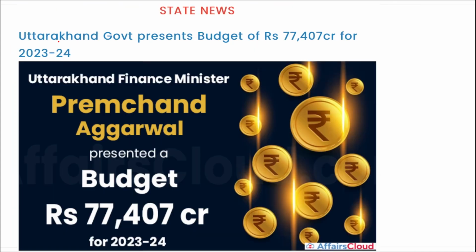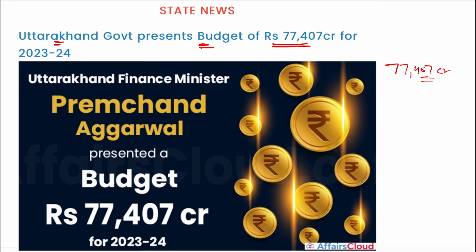Next is Uttarakhand. The Uttarakhand government has presented a budget worth 77,407 crore rupees for the year 23-24. Who is the finance minister of Uttarakhand? Premchand Agarwal ji. He presented the budget with a total expenditure of 77,407 crore rupees.